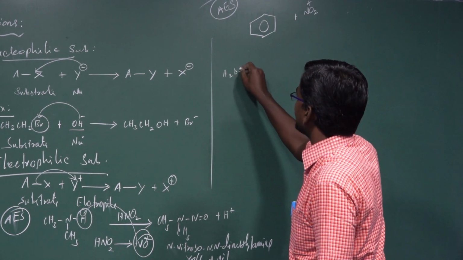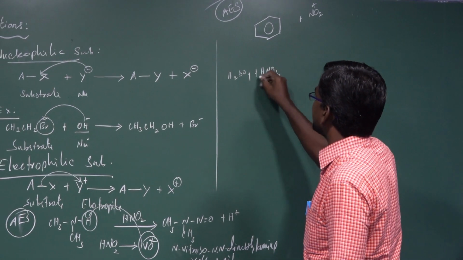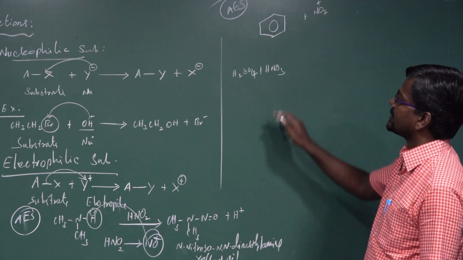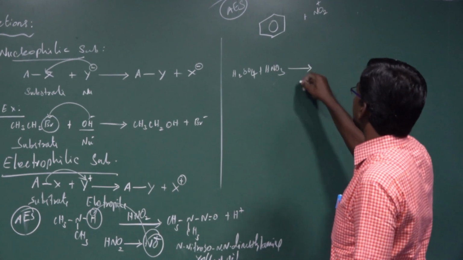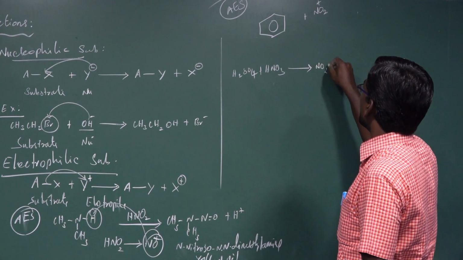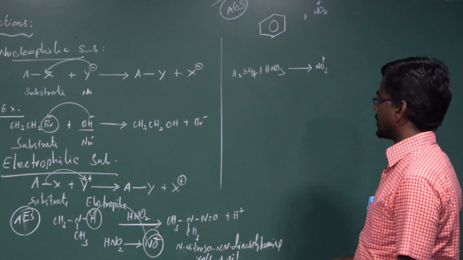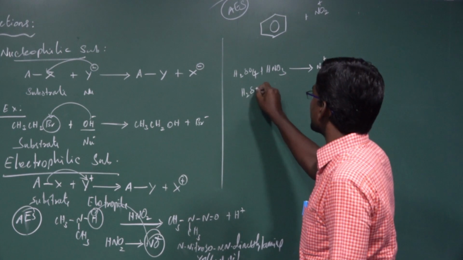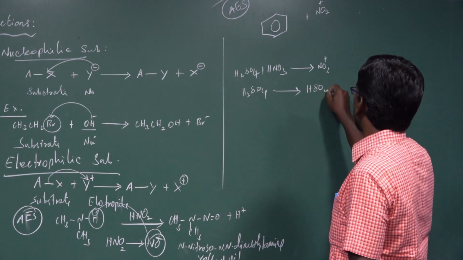Concentrated sulfuric acid, H2SO4, plus concentrated nitric acid, HNO3, is the nitrating mixture. In the nitrating mixture, it gives the NO2 plus ion, plus H2O, and HSO4 minus ions are removed. Concentrated sulfuric acid H2SO4 dissociates to form the HSO4 minus ion.